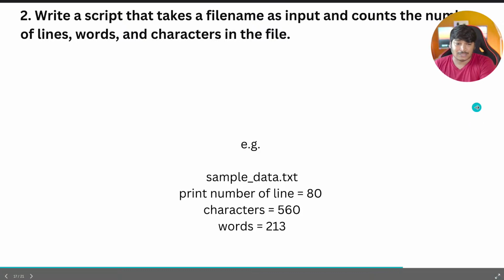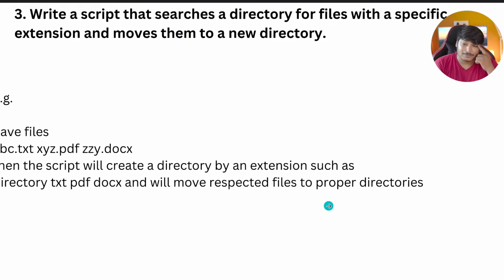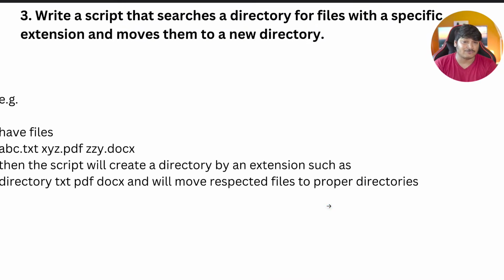Now the third assignment: write a script that searches a directory for files with a specific extension and moves them into a new directory. What I'm talking about here, for example, is you have a directory. In the directory you have abc.txt, xo.pdf or whatever it is, then .docs, whatever the other extension. So for each file, you first loop through the particular directory, then check what the extension is. You split the file name by a dot, right? So abc and txt, so txt is the extension. Split the word of the file name.